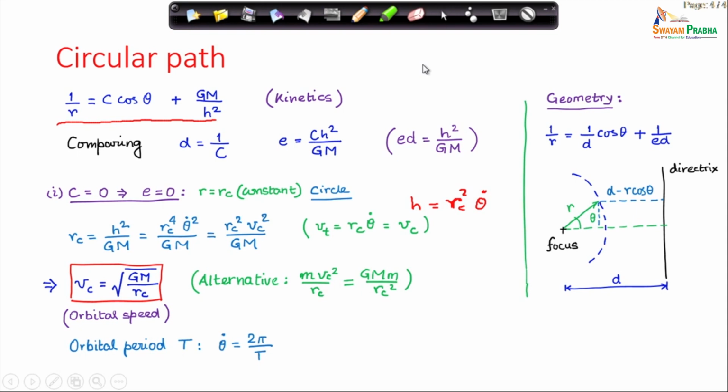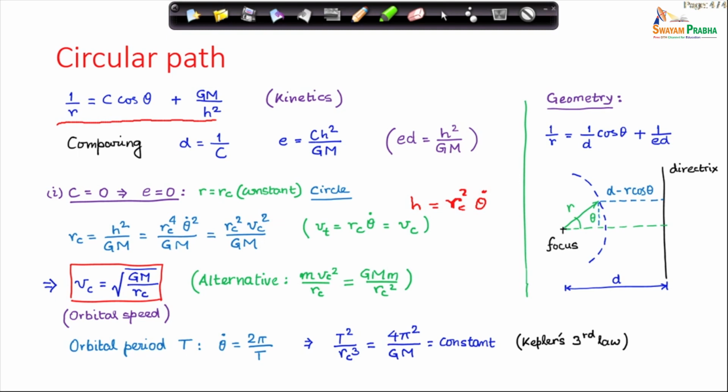Now, for the orbital period, theta dot is 2 pi by the time period. Therefore, T square by r c cube is 4 pi square by g m. Now, this is a constant, this you can find out, and this is precisely Kepler's third law.